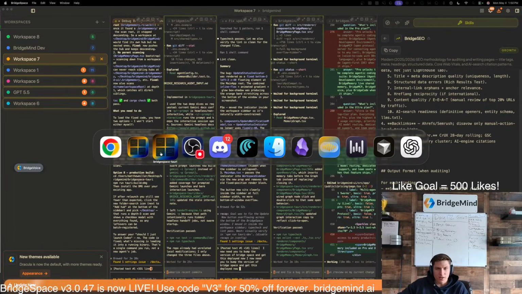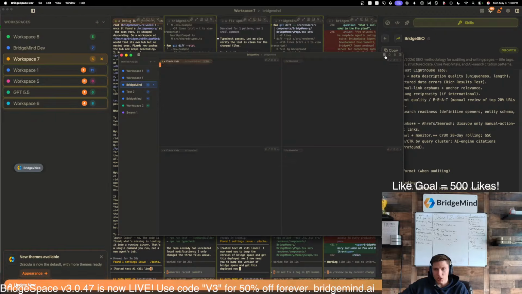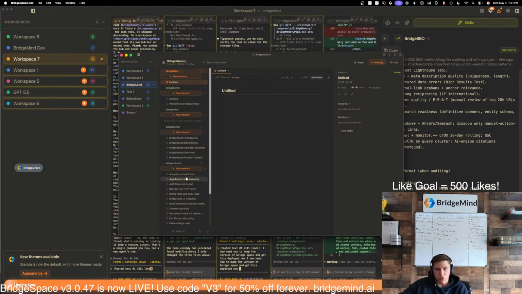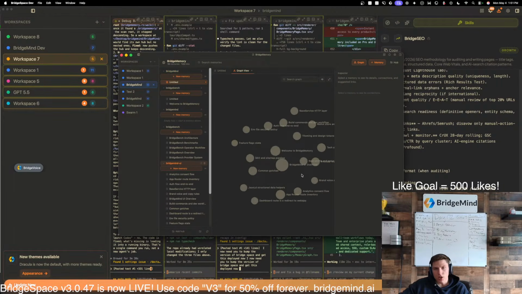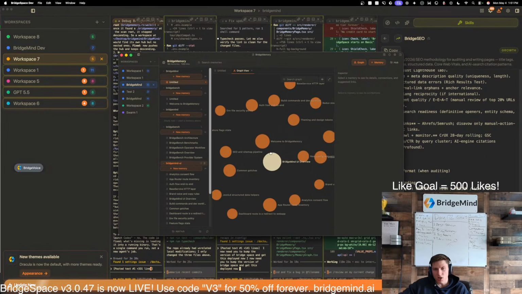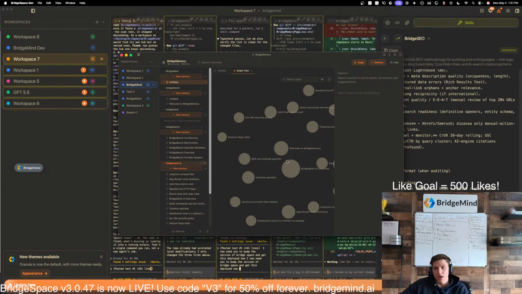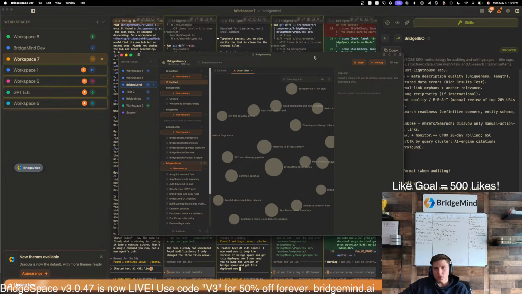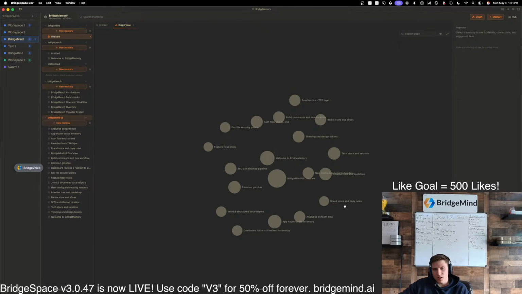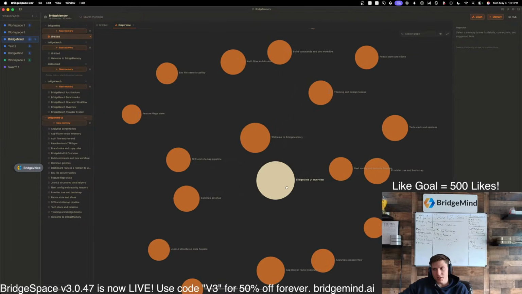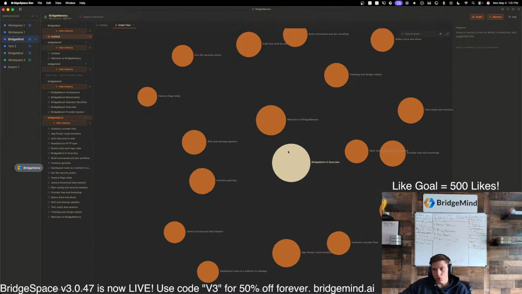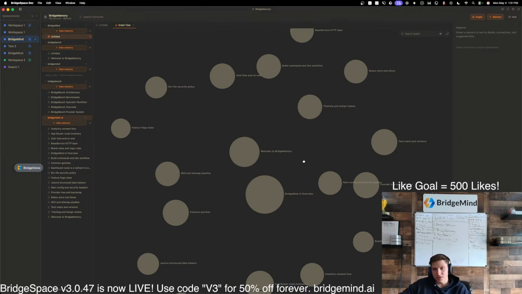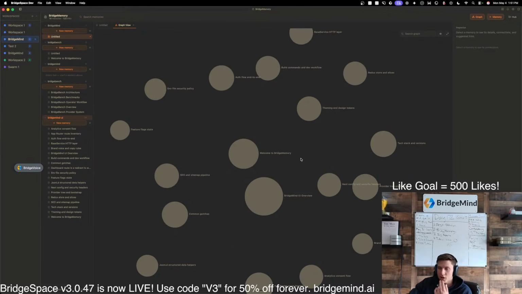Literally now, with the next update of BridgeSpace, you can go in here. If you have a Pro or an Ultra subscription, you literally have access now to create memory systems inside of your projects, just like you do with Obsidian. So you can go here, here's my memory for this project, and you can create as many memory hubs as you want. So this is really cool. We shipped this out. GPT 5.5 built this for us, and this is a super cool part of BridgeSpace that we're now going to be able to use in our vibe coding workflow.